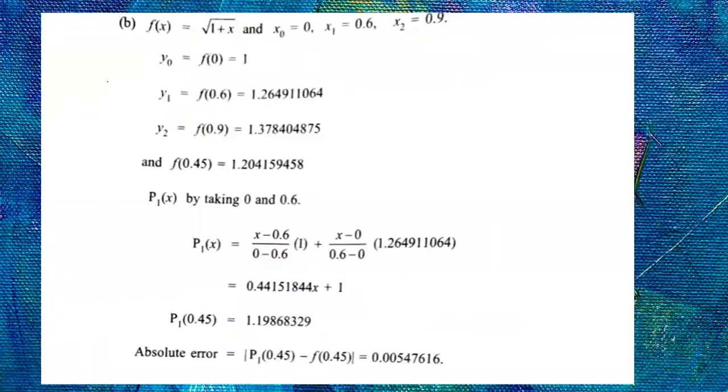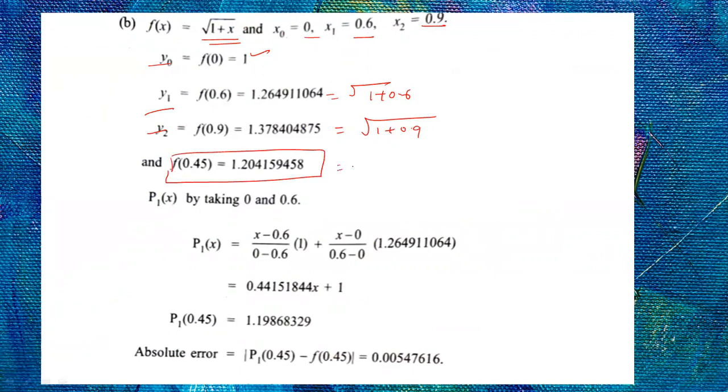Directly write this. Okay. Next problem: f of x is equal to root of 1 plus x. Your values are 0, 0.6, 0.9. y0 is root of 1 plus 0, that is 1. y1 is root of 1 plus 0.6, and y2 is root of 1 plus 0.9. So these are the values y0, y1, y2. When the problem is given, first you have to write the data x0, x1, x2, y0, y1, y2, and your f of 0.45. This is needed for the absolute error, that is root of 1 plus 0.45.